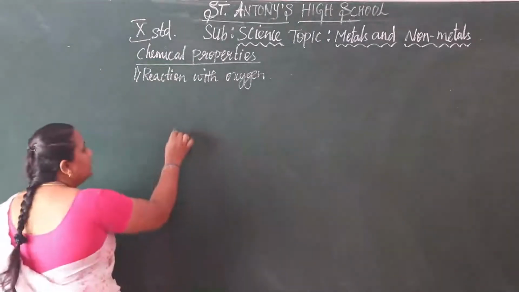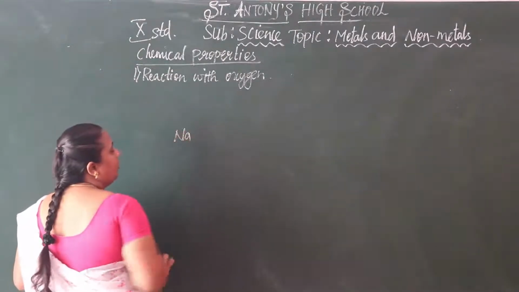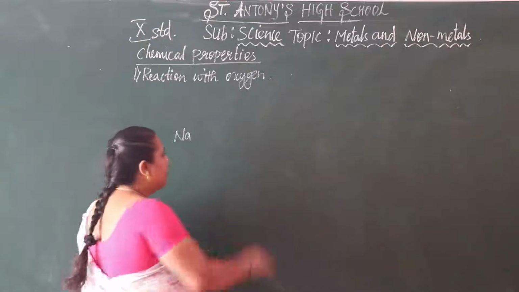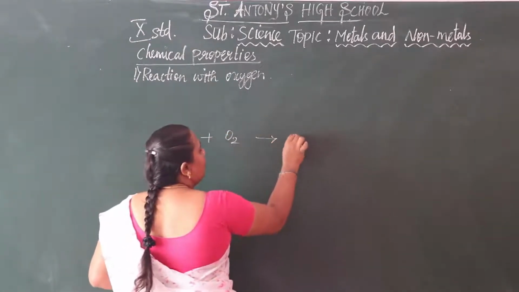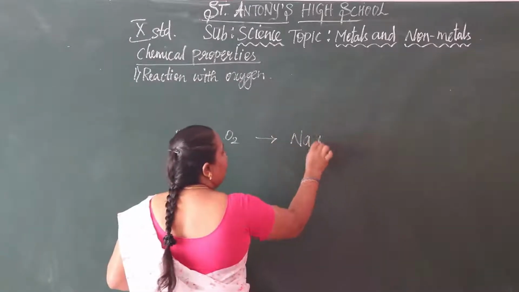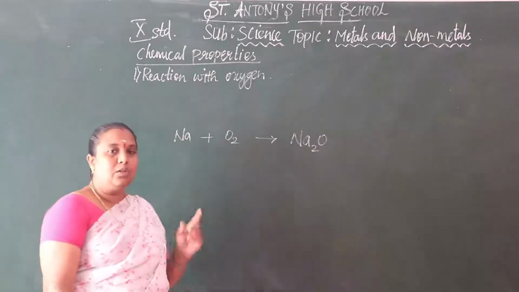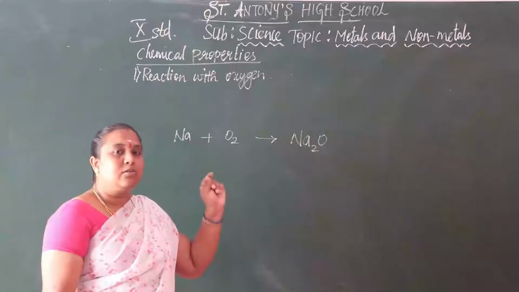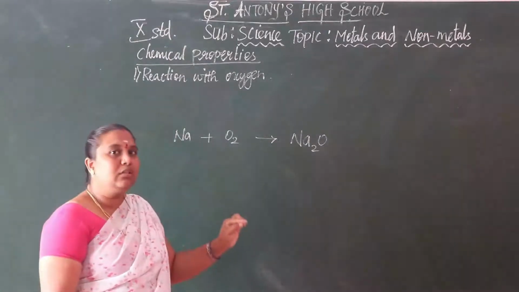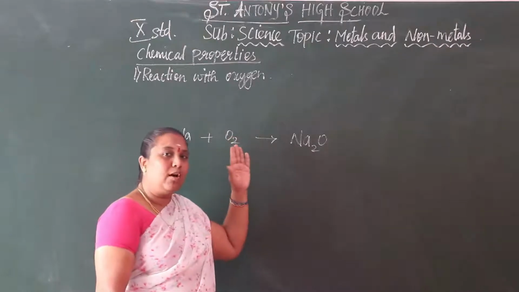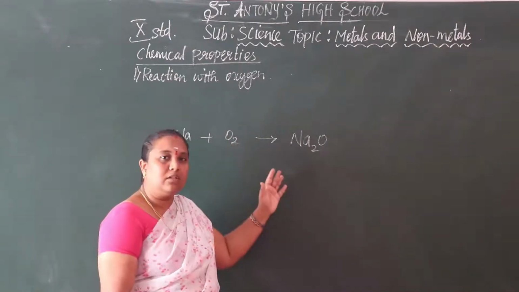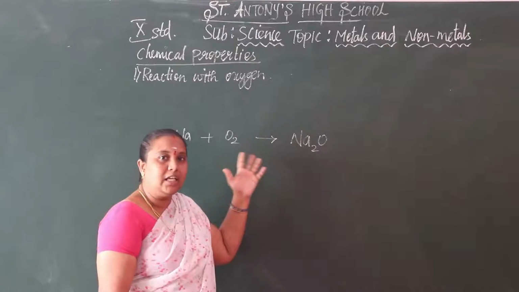For example, sodium is a metal. Sodium reacts with oxygen, and it gives sodium oxide, Na2O. And one more thing you should keep in mind: you should know the symbols of the elements and the molecular formulas of the compounds. Without knowing this, you can't write the equation.